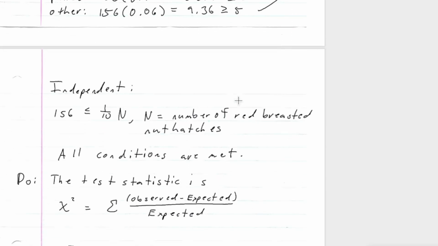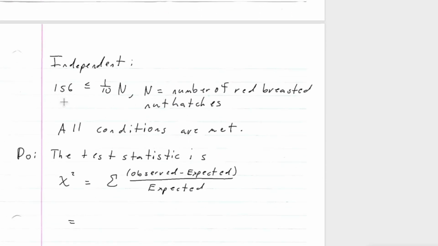So now the independence condition: 156 is definitely less than or equal to a tenth of n, where n represents the number of red-breasted nuthatches, so I think that's safe to say. So that means all the conditions are met.